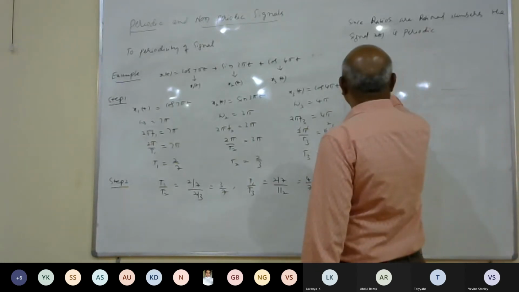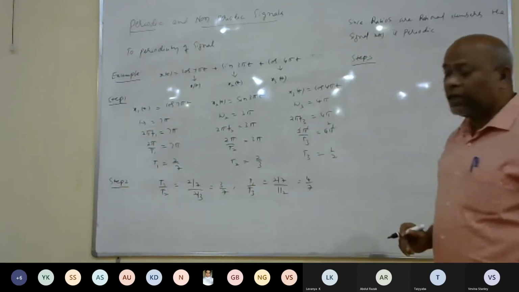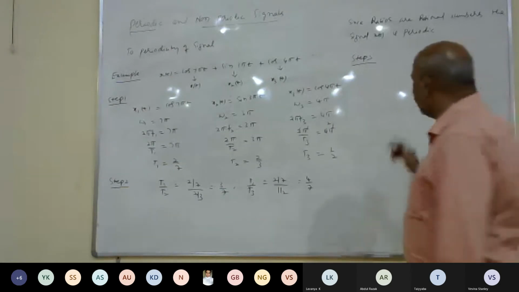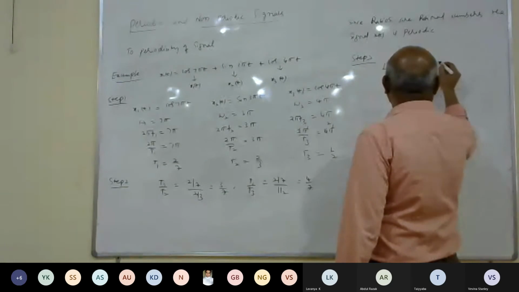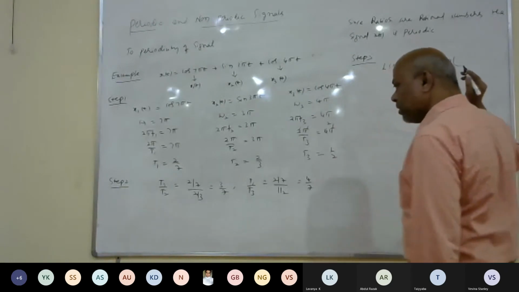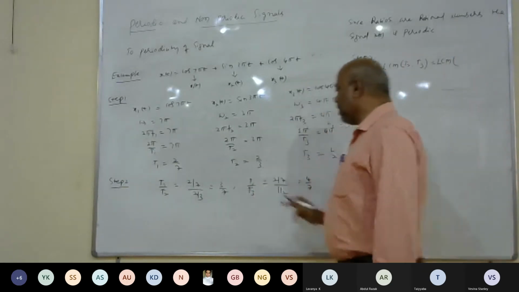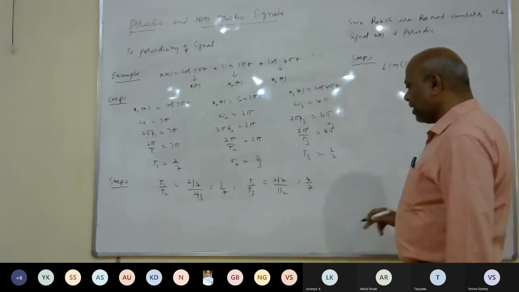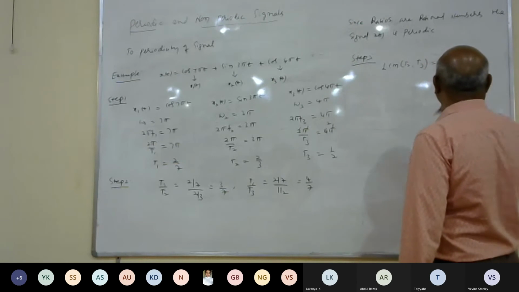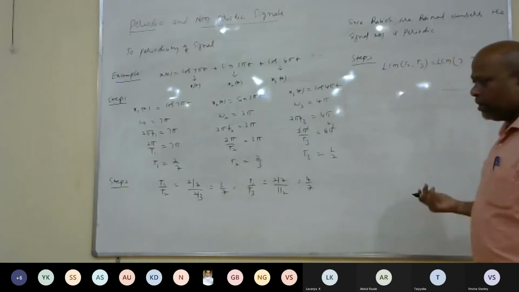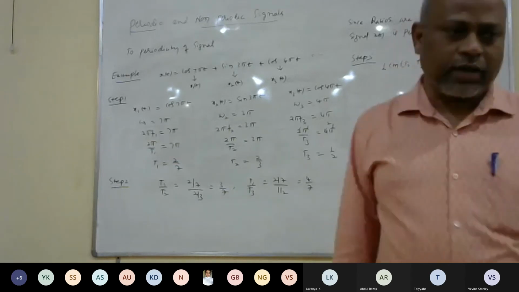Okay. Now, step number 3. To find the fundamental period, what should I take? I should take the LCM of the denominators of the ratios. T1 by T2 is 3 by 7, 7 is the denominator. Here T1 by T3 is 4 by 7. What is the LCM of 7 and 7? 7 comma 7 is 7 itself.